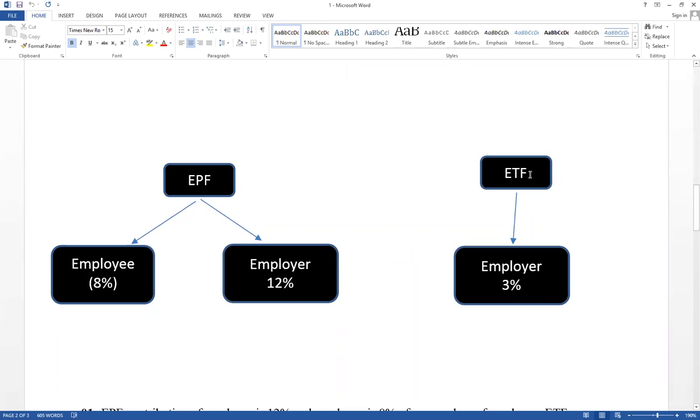But Employee Trust Fund, only employer gives their contribution. Employer means business. Employee means workers. Think, there are two funds relevant for employees: Employee Provident Fund and Employee Trust Fund. For Employee Provident Fund, both employee and employer give their contribution. This is a legal requirement. But for ETF, only employer gives their contribution.